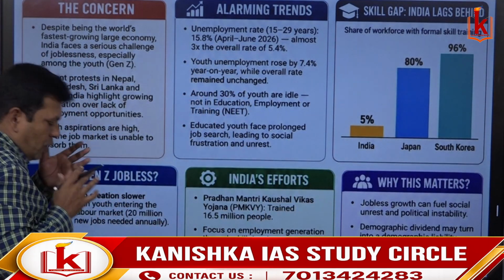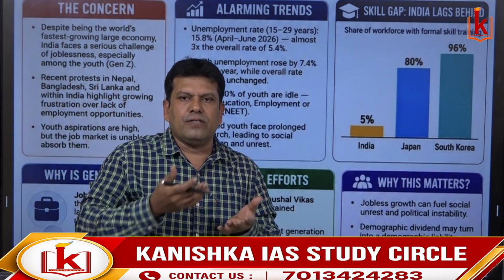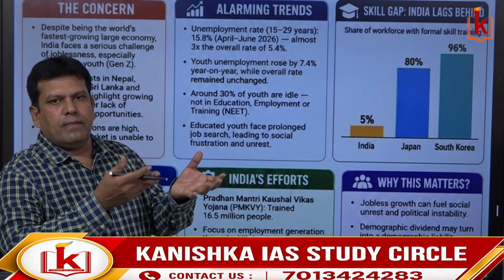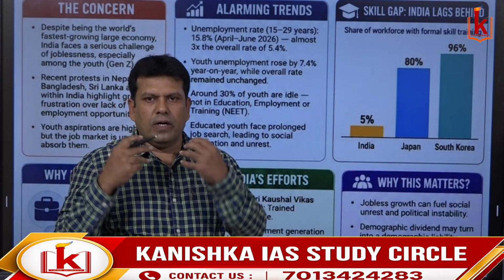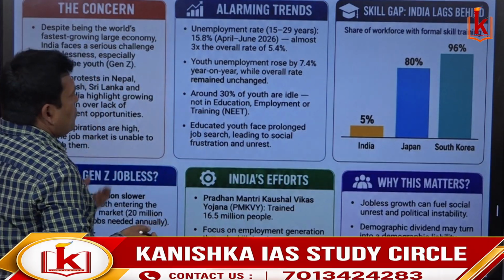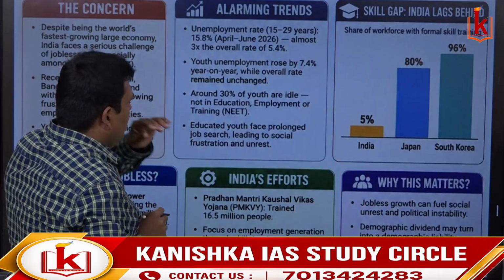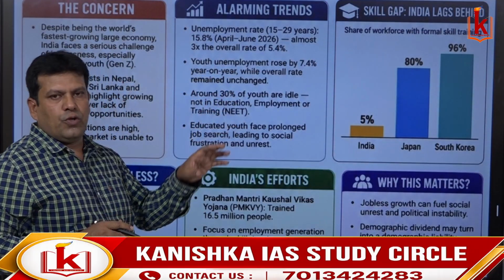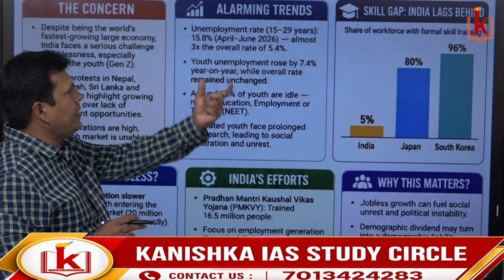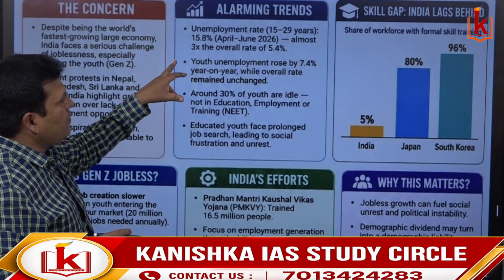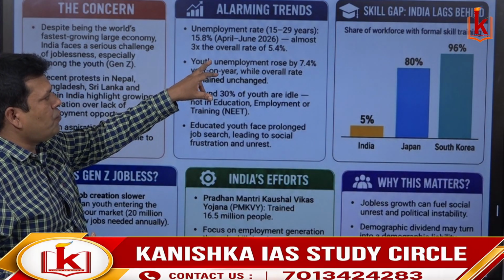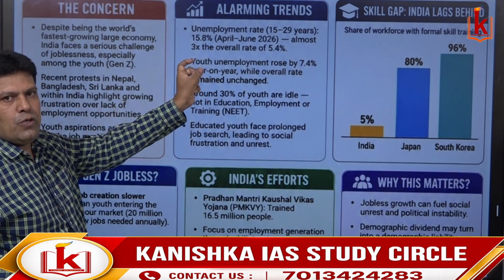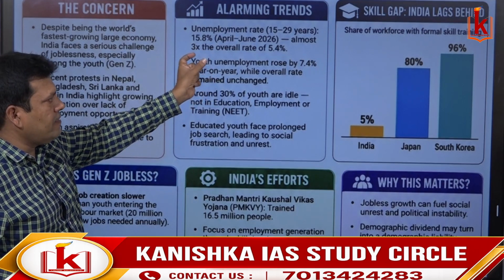The labor market is not able to absorb the graduates who are coming into the working age population. The alarming trend is that the unemployment rate in the age group of 15 to 29 years is 15.8%. This statistic was taken in the months of April to June 2026. So these are the recent figures.